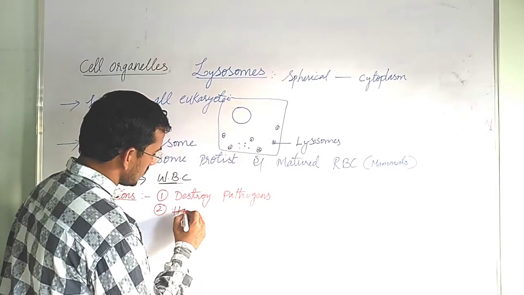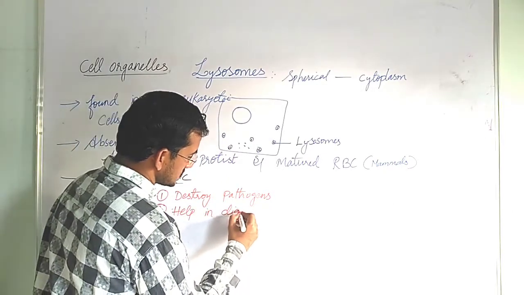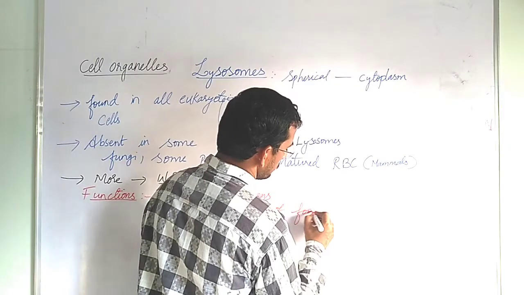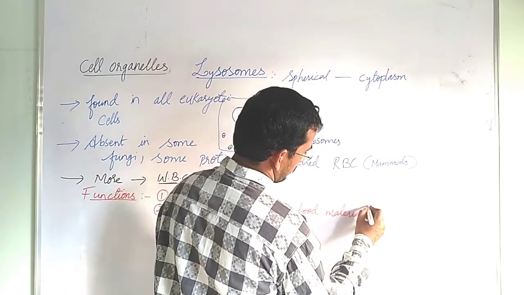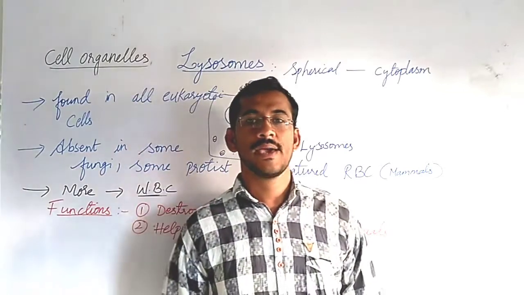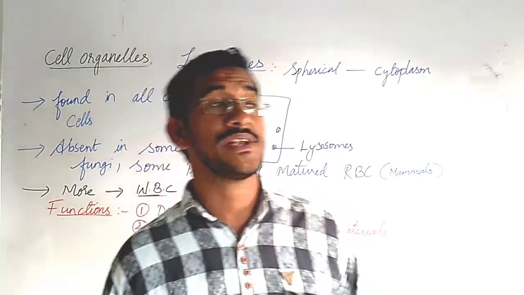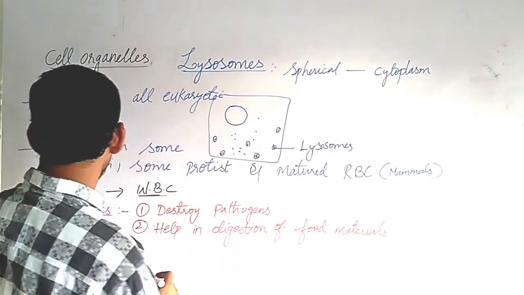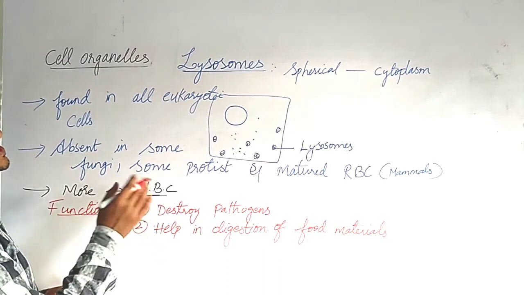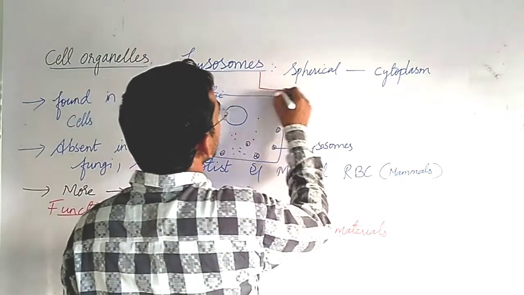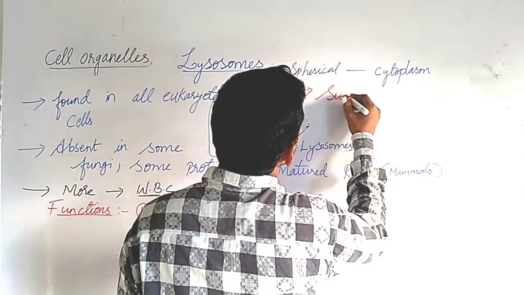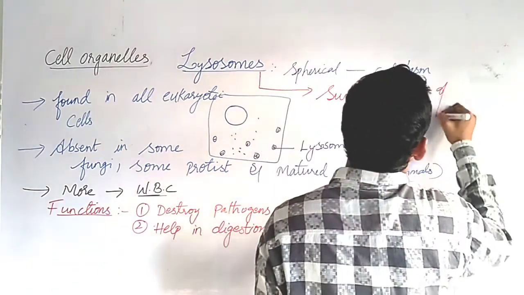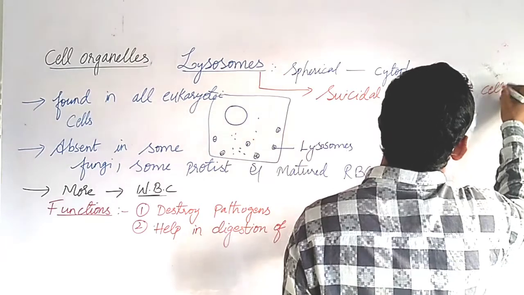So they help in digestion of food materials. It has the capability to destroy the complete cell. It can destroy the other cell organelles also. That's why these are called suicidal bags of the cell. So lysosomes are called suicidal bags of the cell.